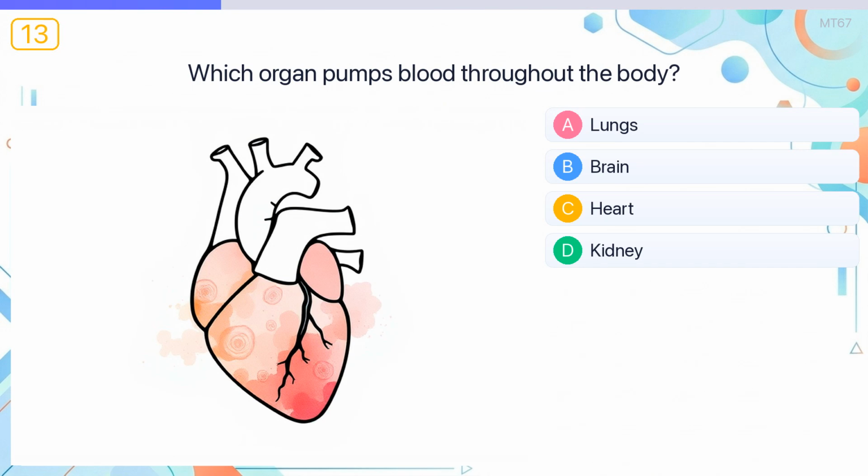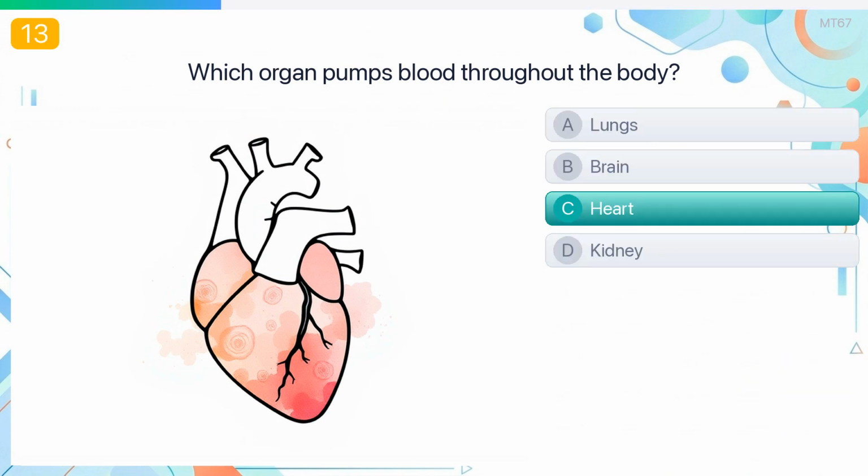Which organ pumps blood throughout the body? The answer is heart. The heart is a muscular pump that circulates blood through the body.